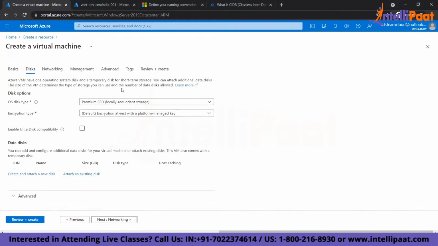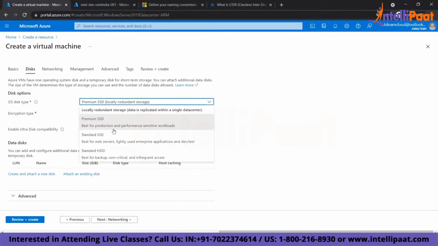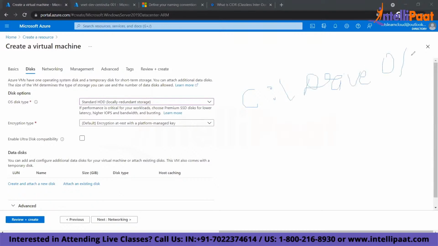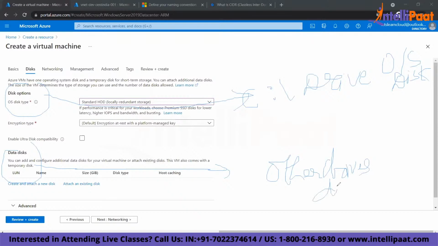Moving on to the next section, this is disk. So I'm going to create a virtual machine disk. I'll go with a standard disk. Now you see this option, right? It will create this as the C drive. This is my C drive. That's my OS disk, right? Then this data disk is for my other drives in the machine. Other disks like F, G, H, I, understood? So C drive is my default disk.